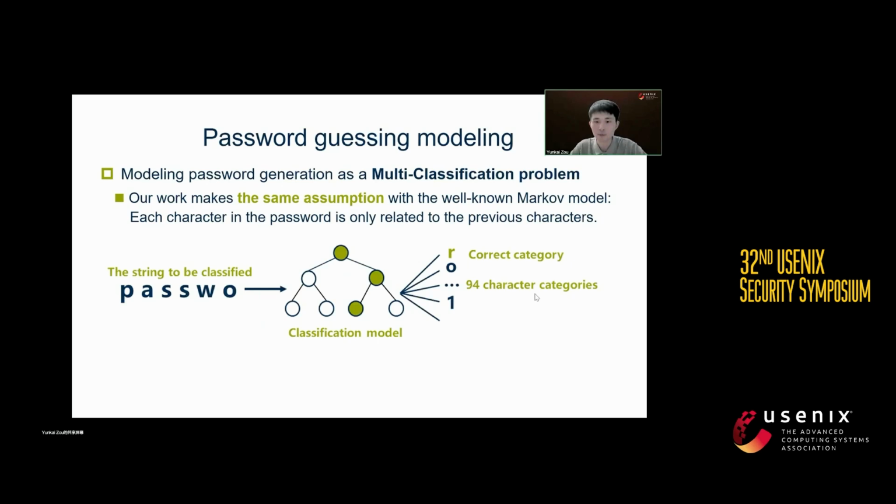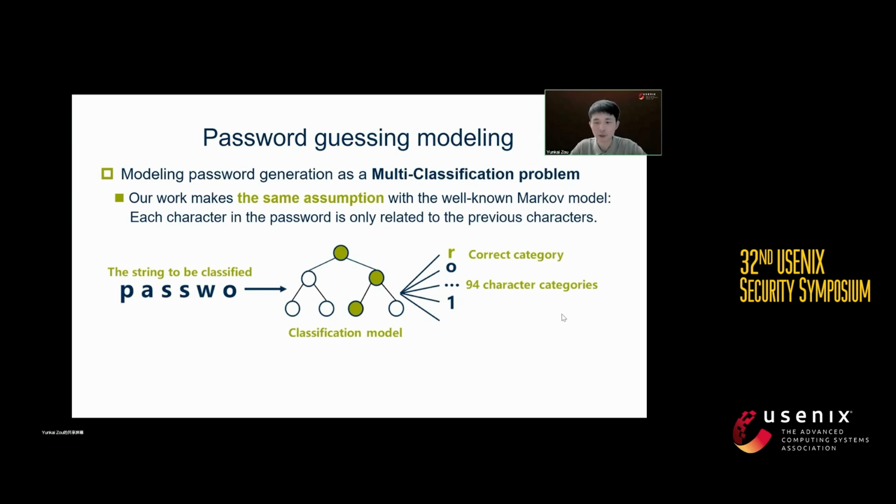We first model the password guessing task as a classification problem. It should be noted that our work makes the same assumption as the well-known Markov model. Each character in the password is only related to the previous characters. Based on this assumption, we can perform password guessing tasks. Here we provide a toy example. In this figure, PASSWO is the sixth-order string to be classified, and we use a classification model to predict the correct label.